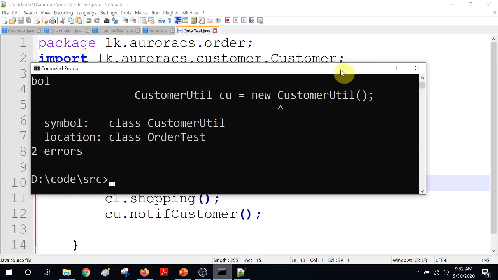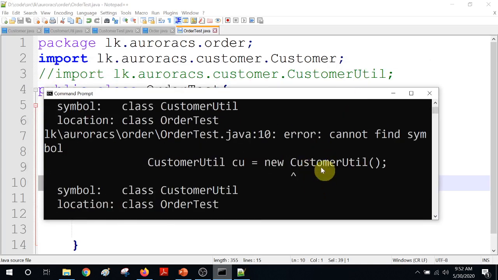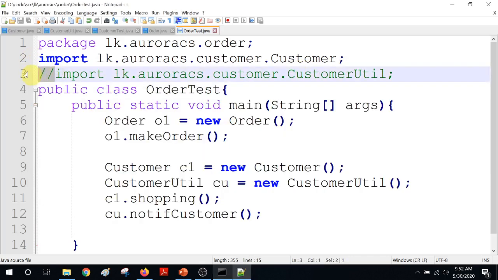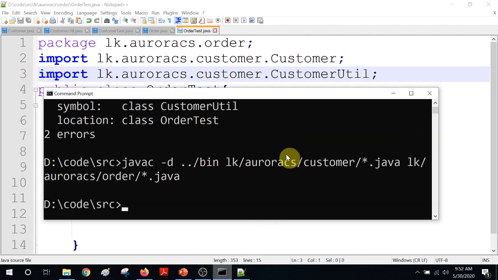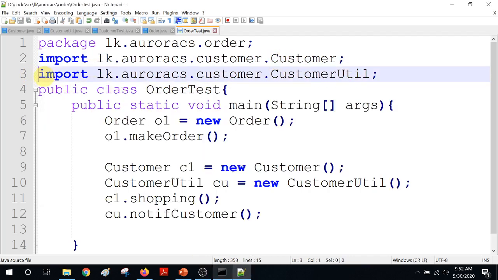Right, now you can see it can't find where this customer util is. Why? I have not imported it. Of course, if I import it, I am not going to get that error, right? But what I am going to do is, there's another way you can do it.